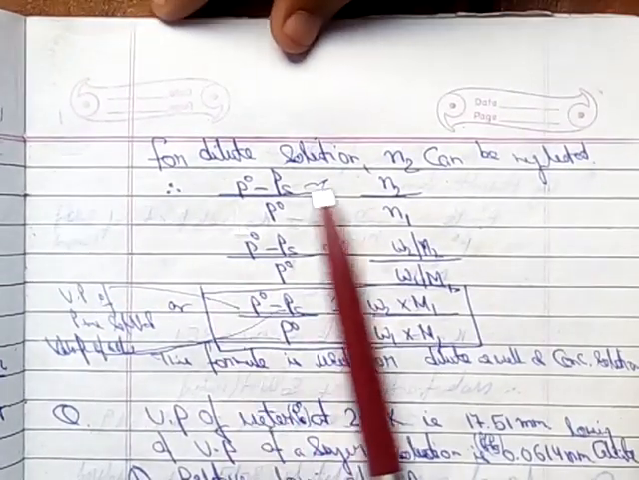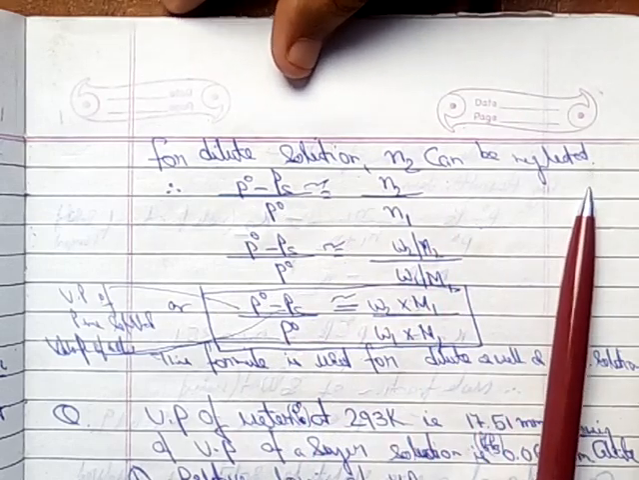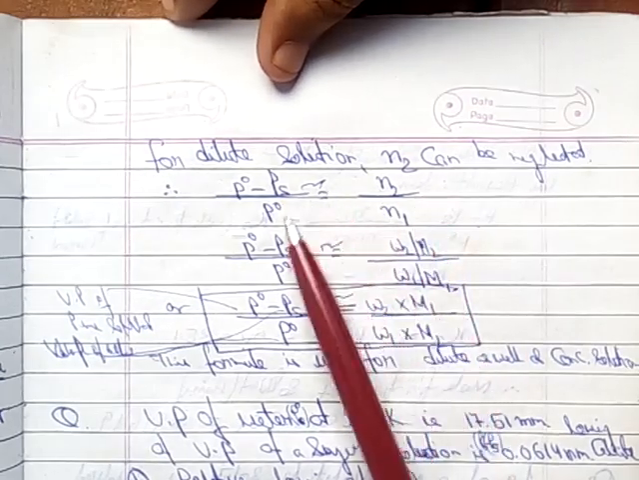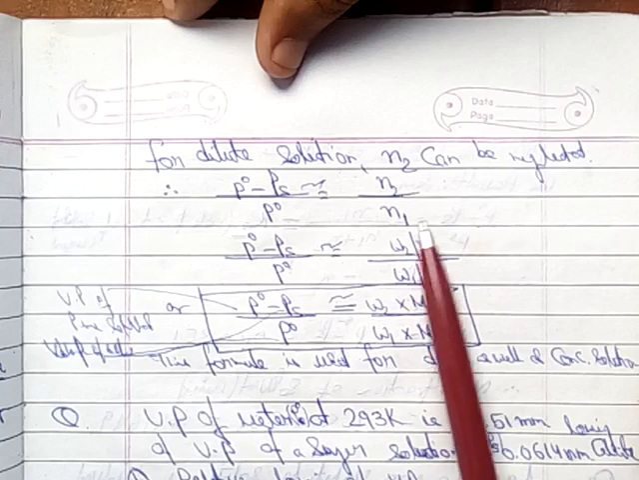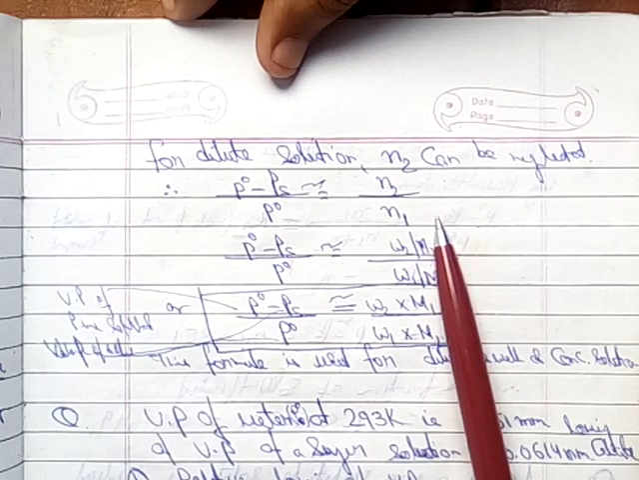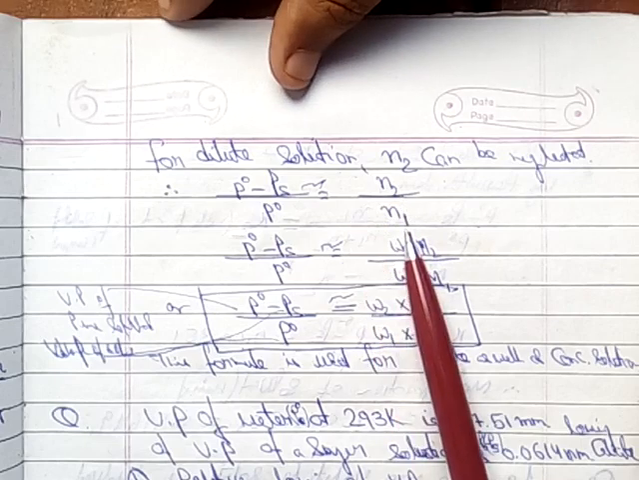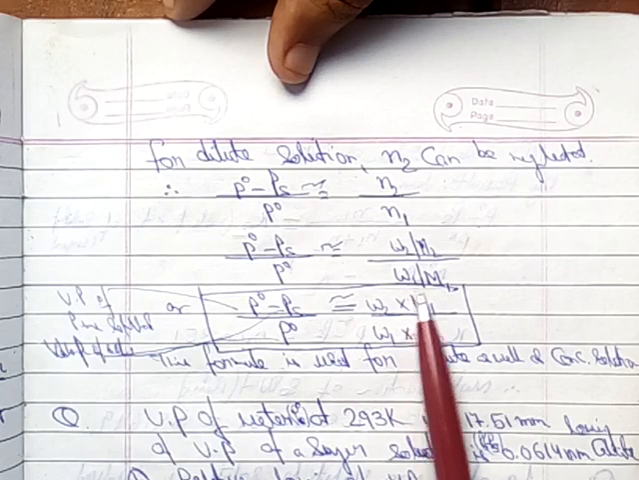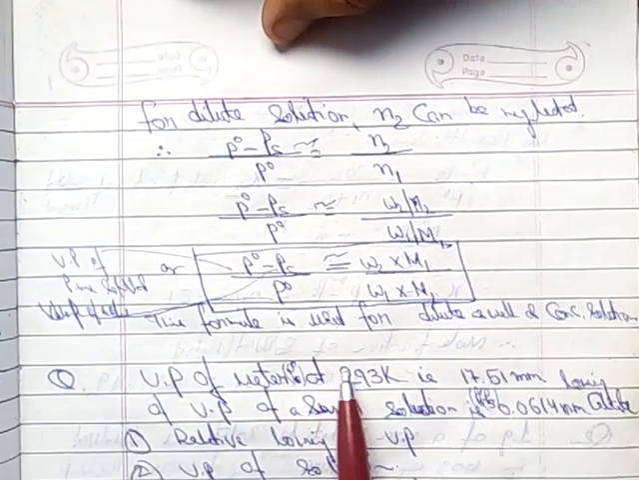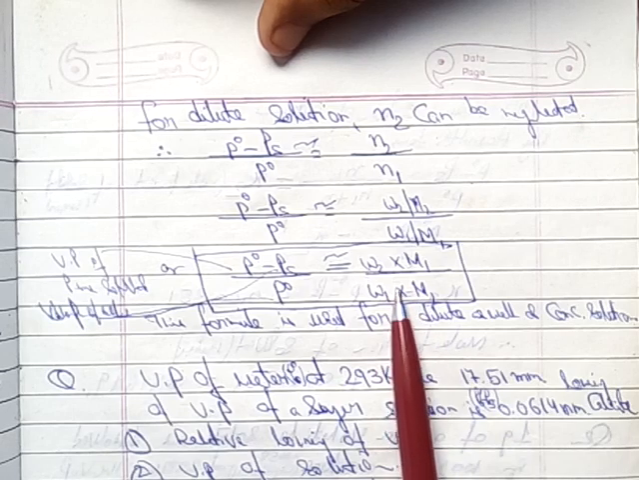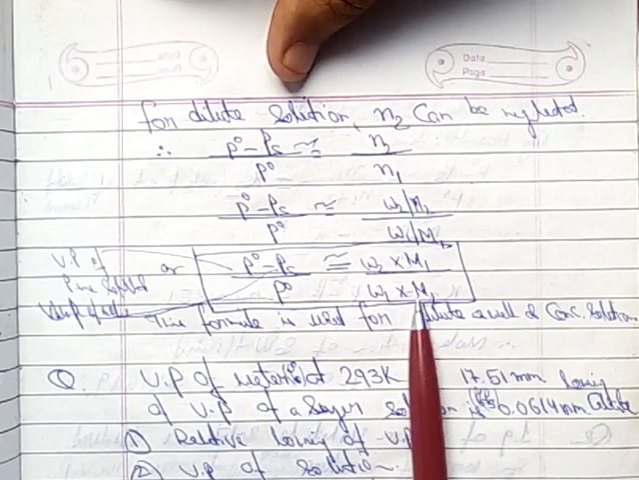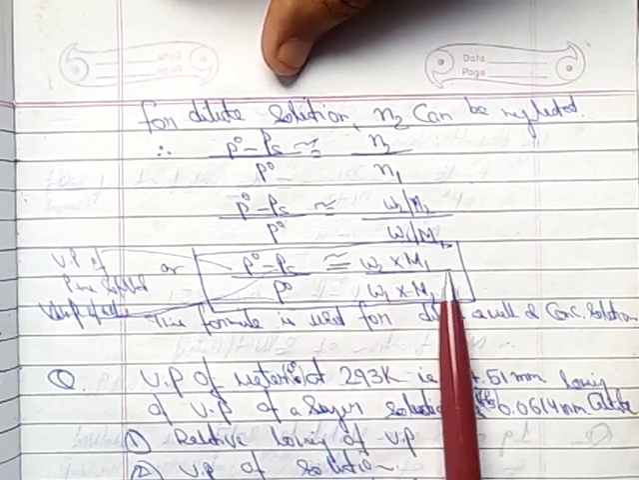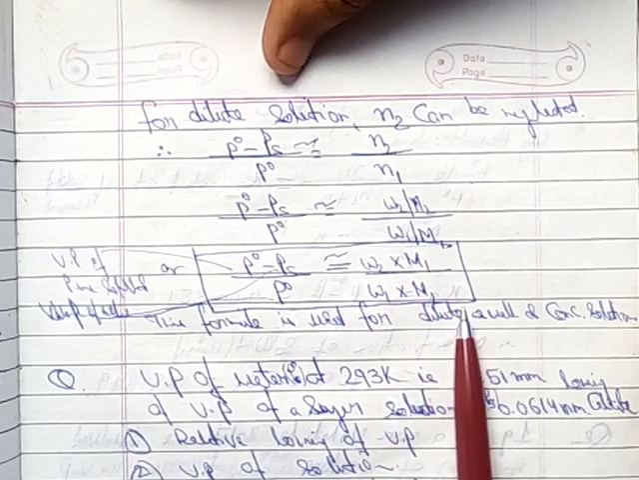Here, for a dilute solution N2 can be neglected. So in that case we can write the formula as P naught minus Ps by P naught equals N2 by N1. We will not take N2 in the denominator, we'll just take N2 by N1. Now put the values: P naught minus Ps by P naught equals W2 by M2 divided by W1 by M1. So finally, in terms of determining molecular mass from relative lowering of vapor pressure, we get P naught minus Ps by P naught equals W2 into M1 divided by W1 into M2.